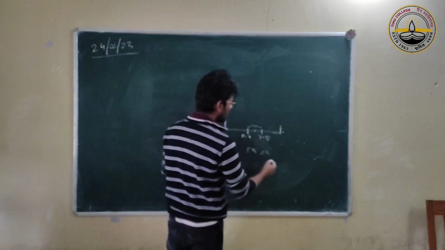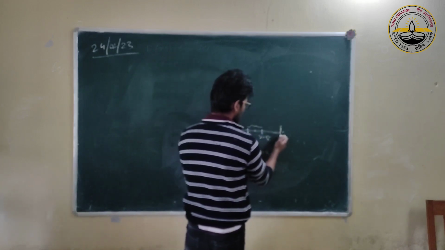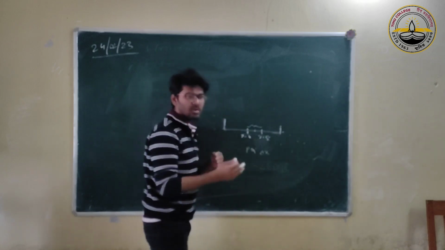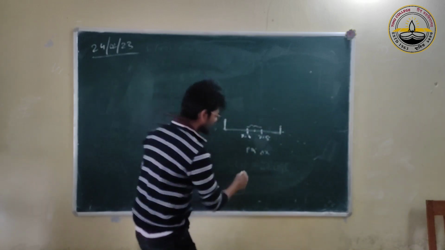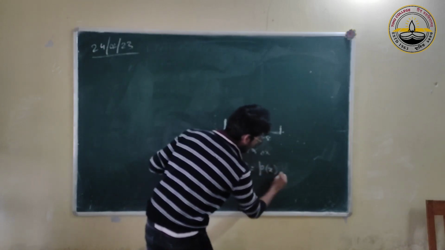If total probability is something, that divided by length is called probability density.